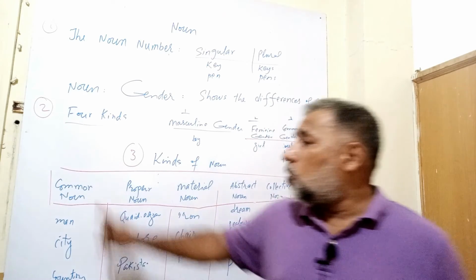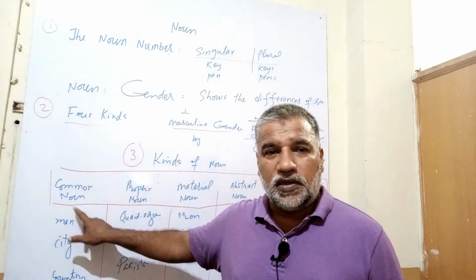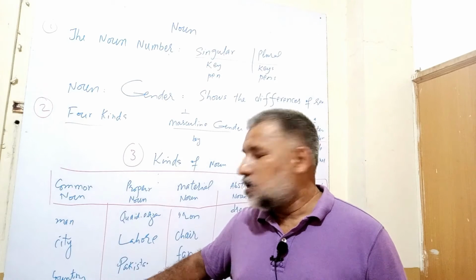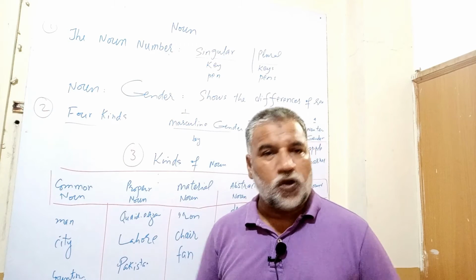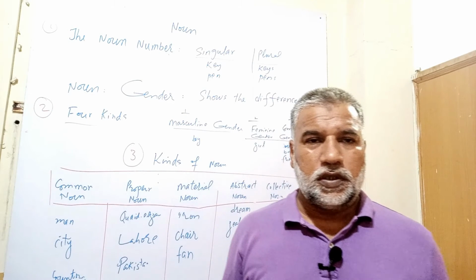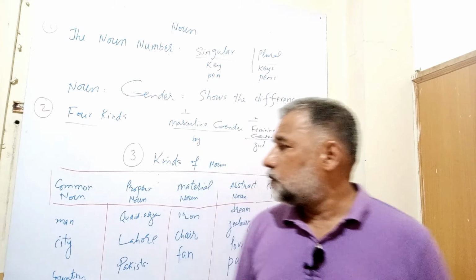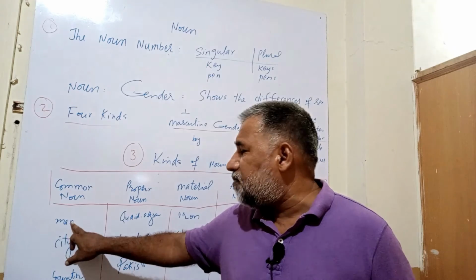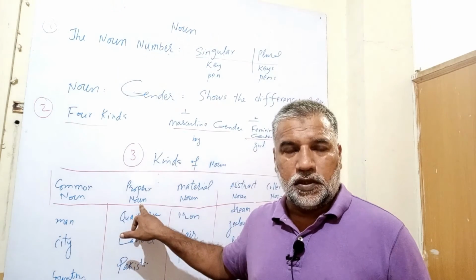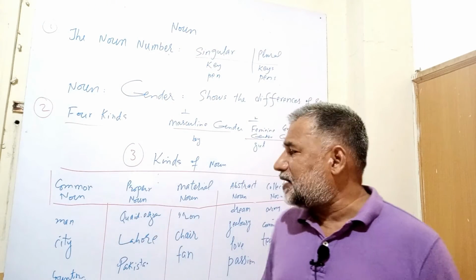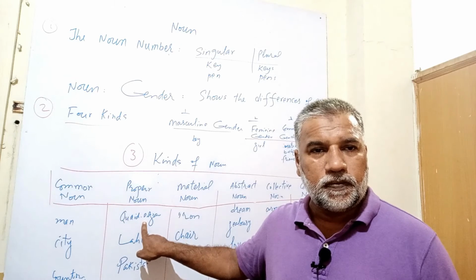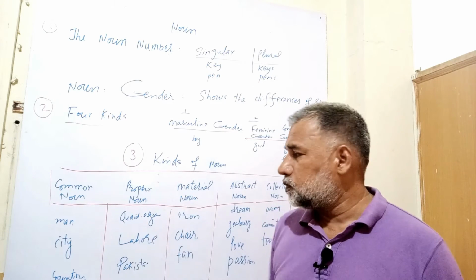Common nouns are man, city, country, because these are common. These are not particular. But if I say the man's name is Qaid-e-Azam, the word Qaid-e-Azam is a proper noun.